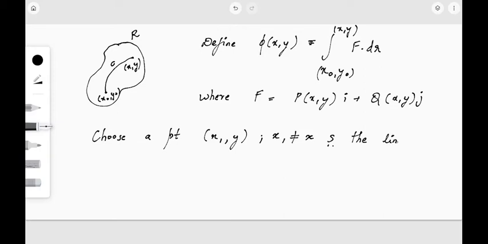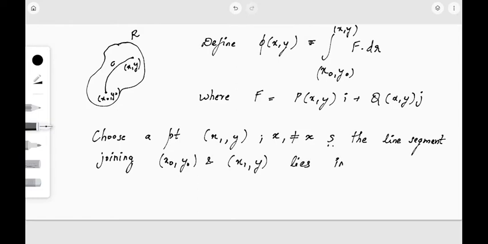The line segment joining the point (x1, y) and (x, y) lies inside R itself, inside the region that we have chosen.